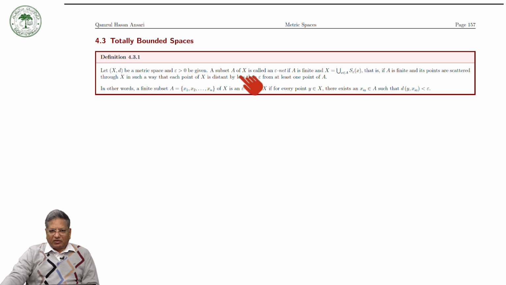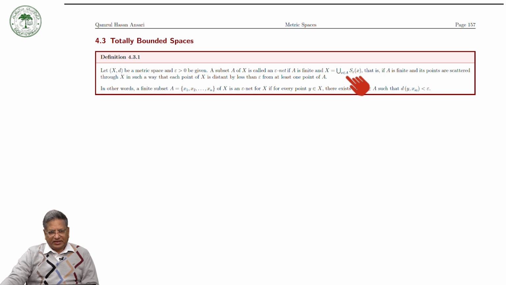A subset A of X is called an epsilon net if A is finite and X is equal to the union of S epsilon x, where x is in A. In other words, A is finite and its points are scattered through X in such a way that each point of X is at distance less than epsilon from at least one point of A.